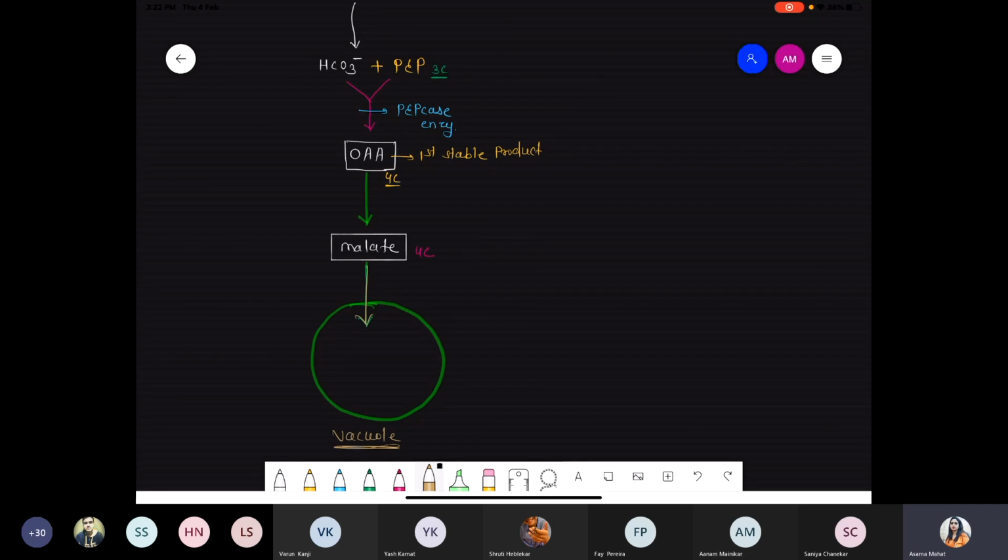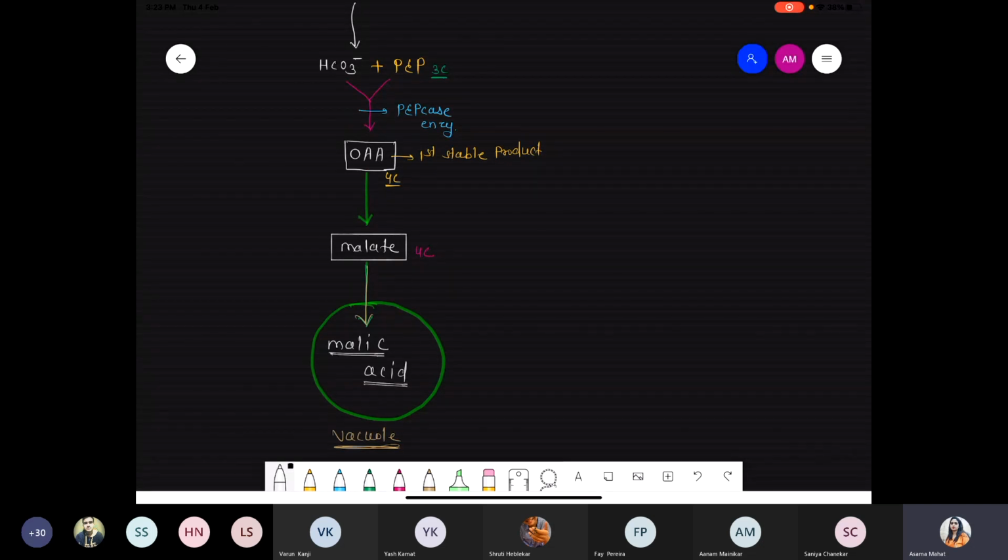See, for photosynthesis, for carbon dioxide fixation, we need Rubisco. The Rubisco enzyme gets activated during the light time, meaning during the daytime, because light is required for the activation of Rubisco. So during the night time, the CAM plant just picks up the carbon dioxide and converts it into the form of malic acid. Malate, the deprotonated form, enters the vacuole. Finally that malate is converted into malic acid.